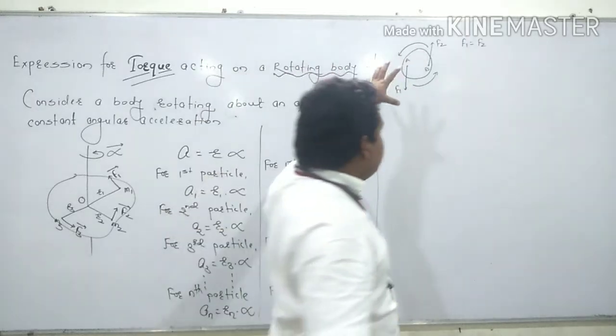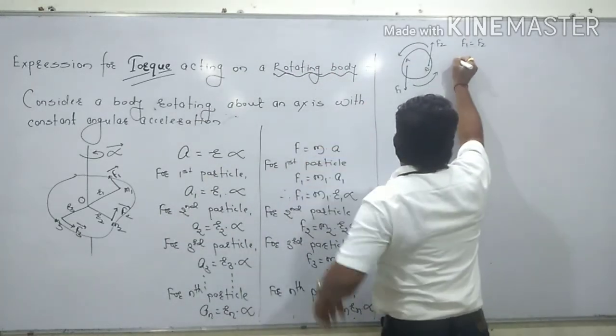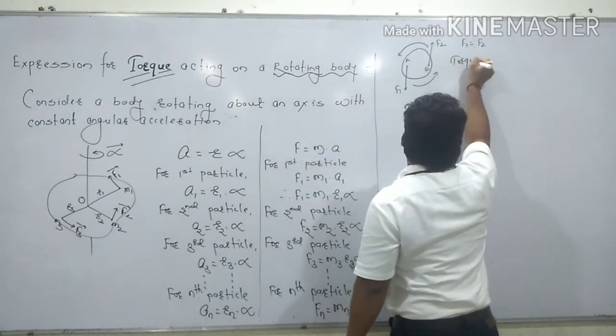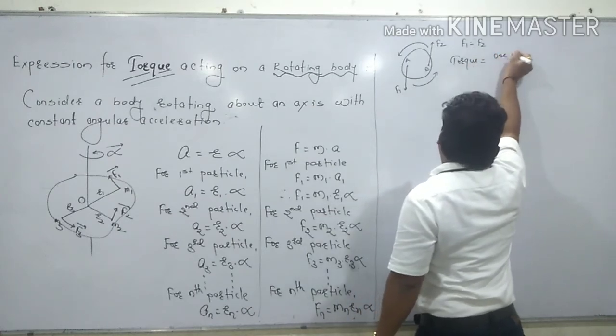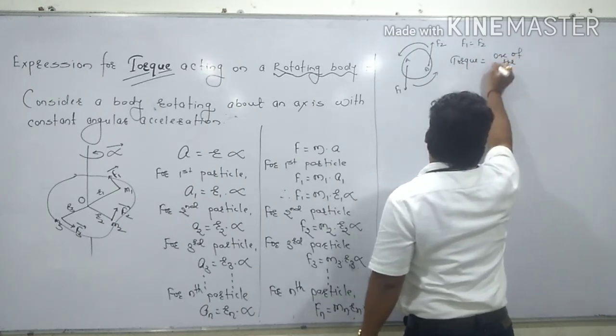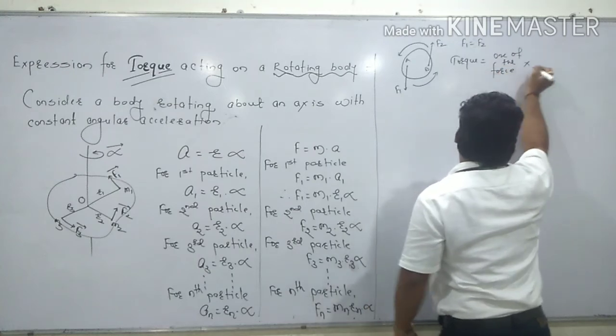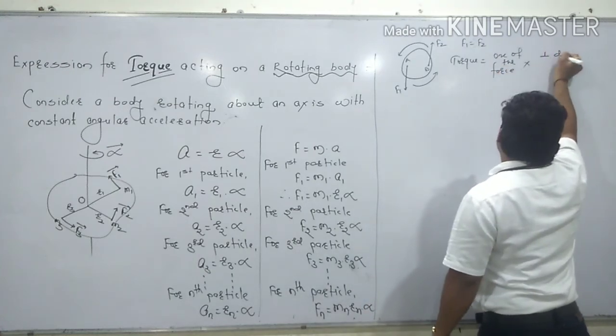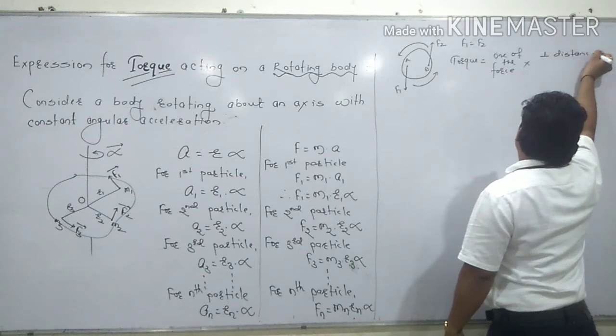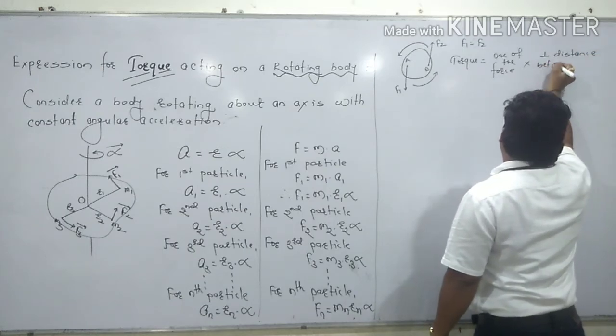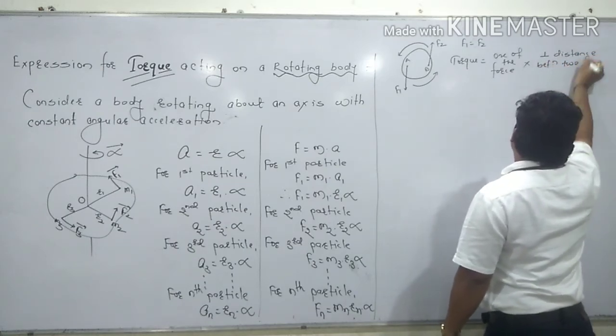So according to this, we can write torque is equal to one of the force into perpendicular distance between two forces.